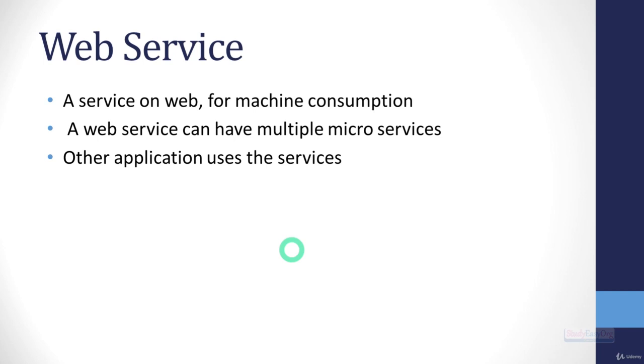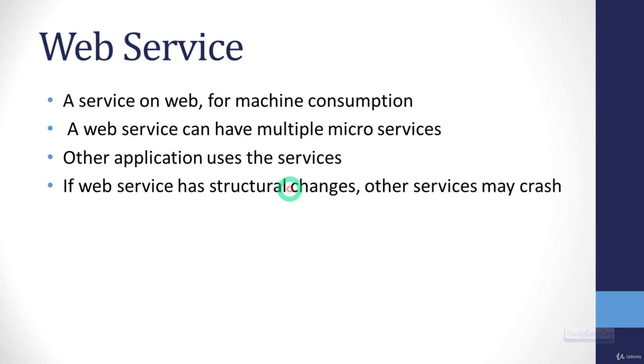As a result, other applications will use your web service. Now friends, as there is a dependency, other software will depend on your service. Definitely, if your web service has some structural changes, other services may crash.